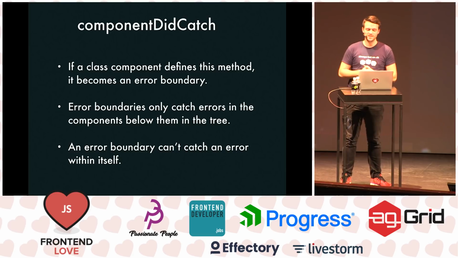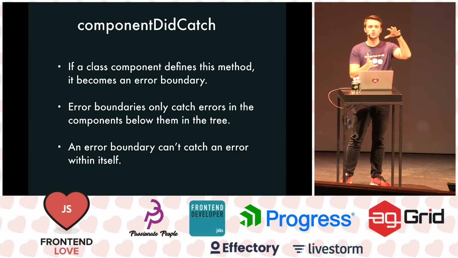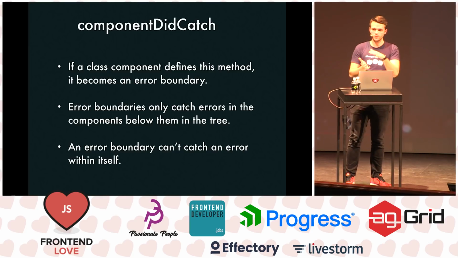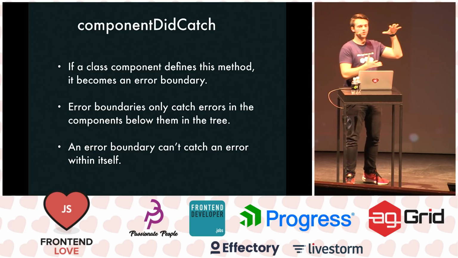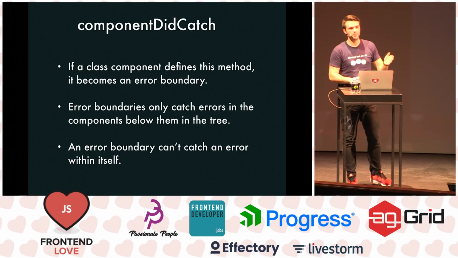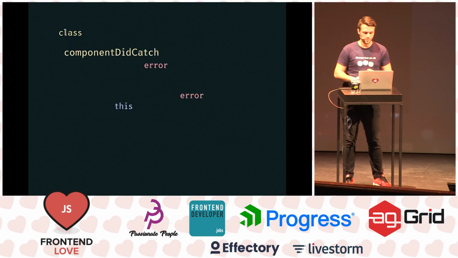If a class component defines this method, it becomes an error boundary, so it will catch all the errors of the children. Not of the component itself, but all the children that it has. If they throw an error, this error boundary component is going to grab the error, and it can render a different UI or do something else.